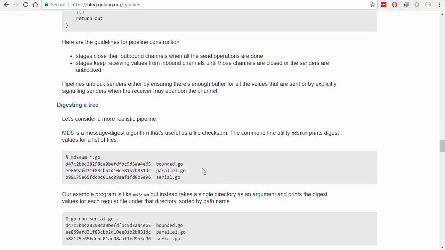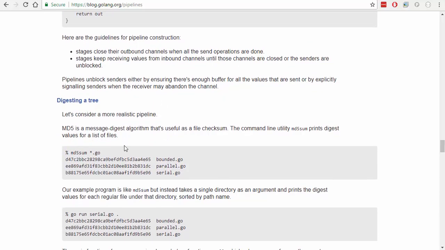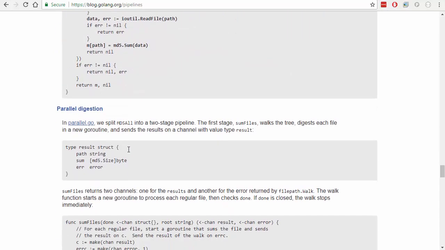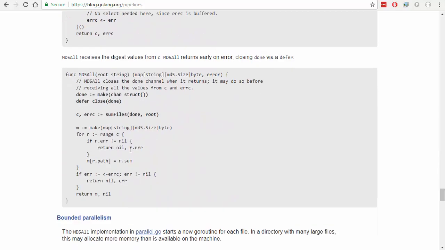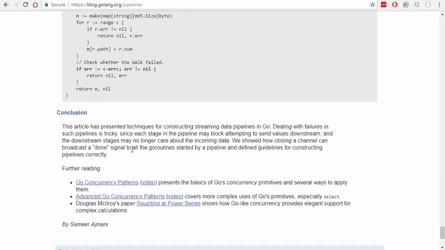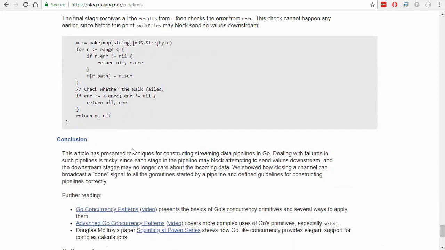Okay, good. Well, you know what? I think that's a good start. But I do want to finish this one. We'll come back to it and get into digesting a tree and parallel digestion and some of these other little issues here. Bounded parallelism. And go through it.